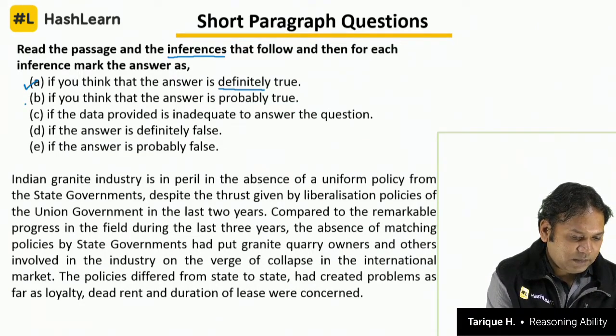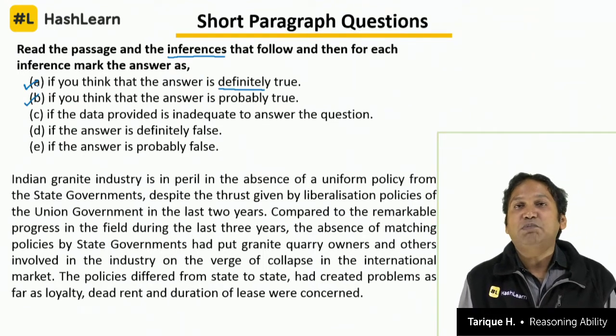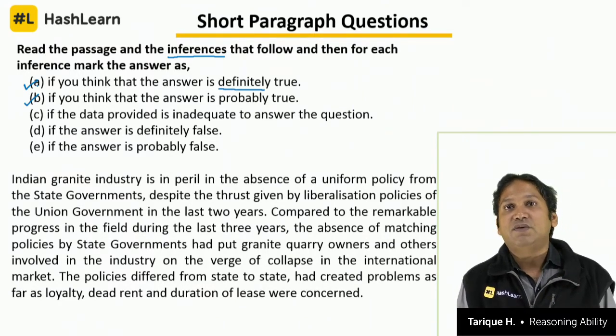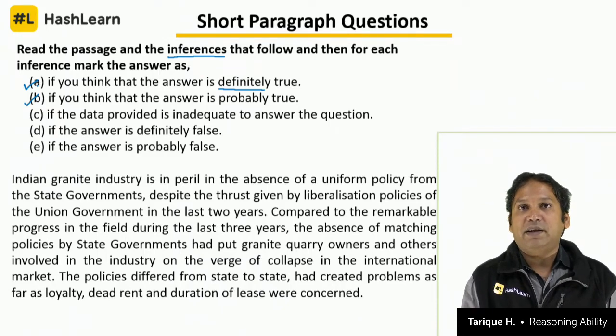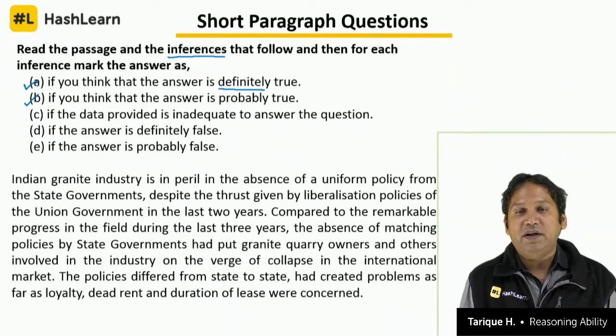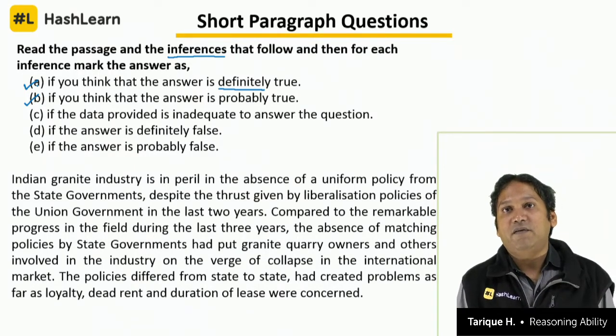Now if you think that the answer is probably true, that is, it may be true, may be false, so it is more inclined to true, it seems that it is very likely to happen, but you cannot be 100% sure about it. So if I tell you that the number of people owning 4-wheelers in Bangalore has gone up, there could be an inference that the average income of people in Bangalore has increased. Now how are people able to afford 4-wheelers, right?